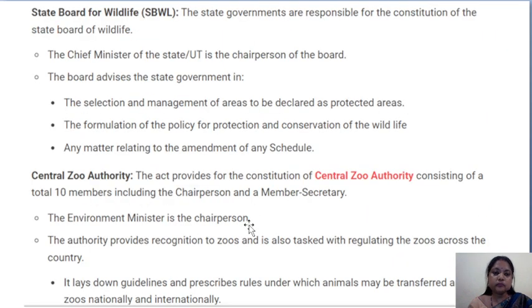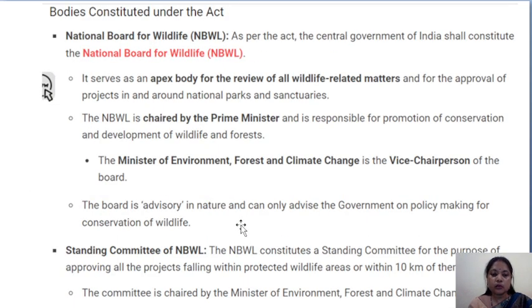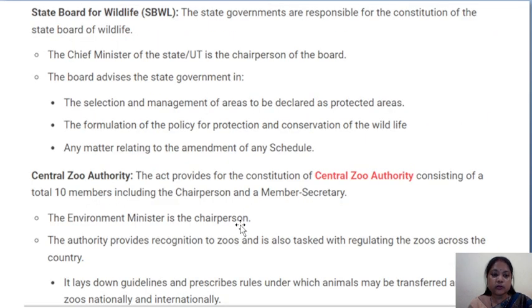Then let us discuss another body, that is the State Board for Wildlife. The state government is responsible for the constitution of the State Board for Wildlife. The Chief Minister of the state is the chairperson of the board.